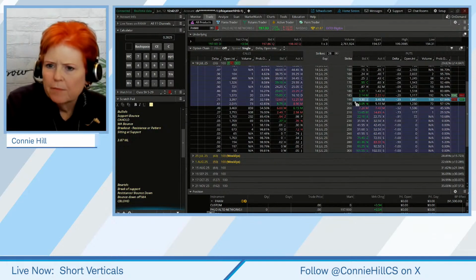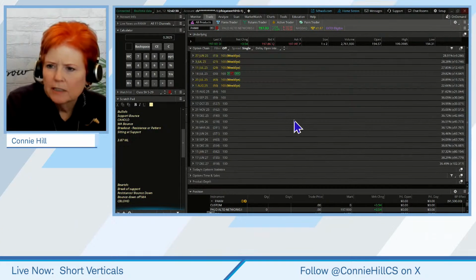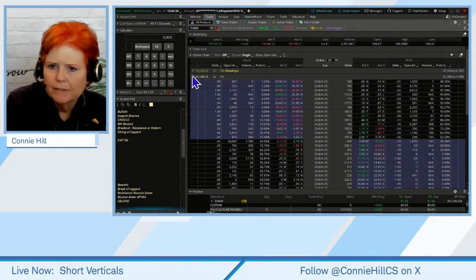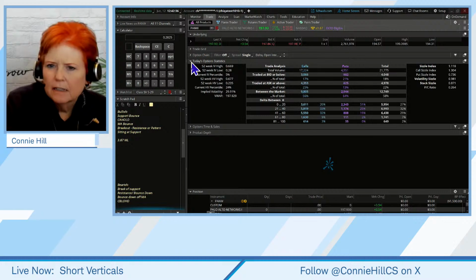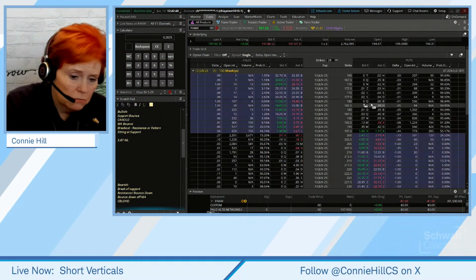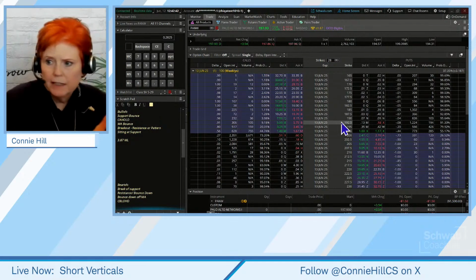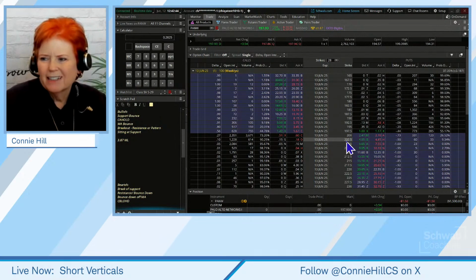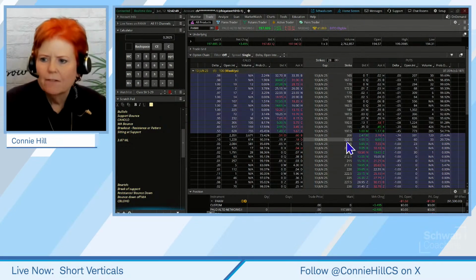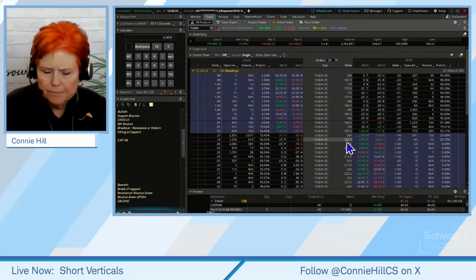We'll just look at the weeklies today, and it's in $2.50 increments. So sometimes you can take that increment. Sometimes you might look at it and go, there's not enough open interest in it. Let me just go a little bit further out so I have enough open interest for it.